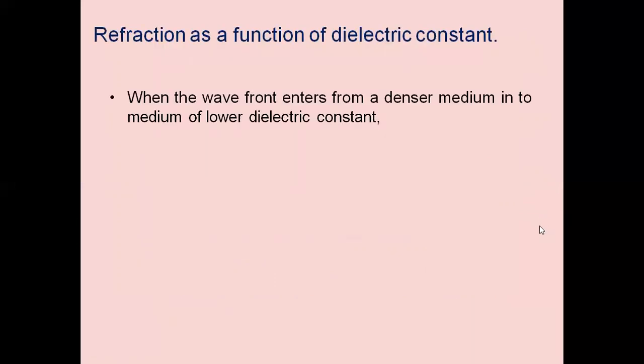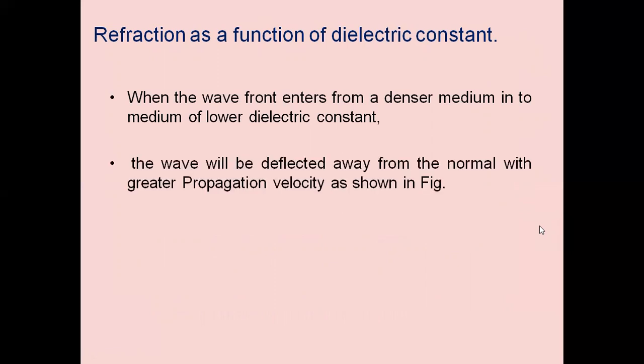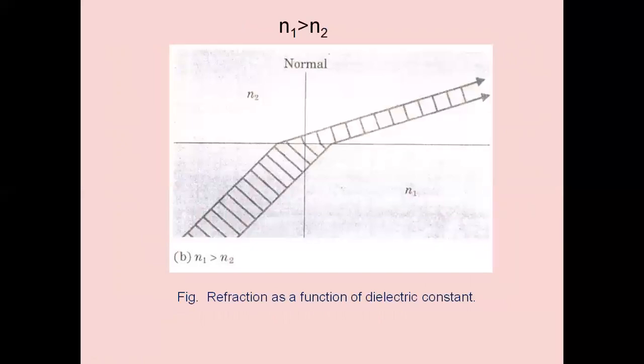When the wavefronts enter from a denser medium into a medium of lower dielectric constant, the waves will be deflected away from the normal with a greater propagation velocity. That is, if N1 is greater than N2, they will be going like this. If N1 is still higher than N2, then there is bending again.